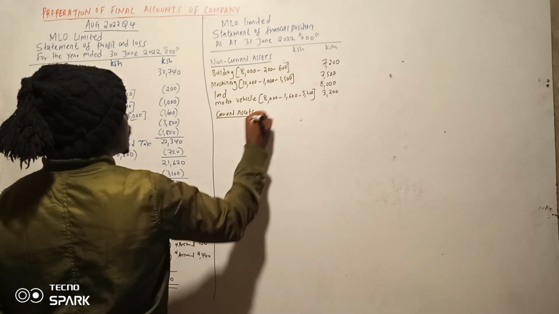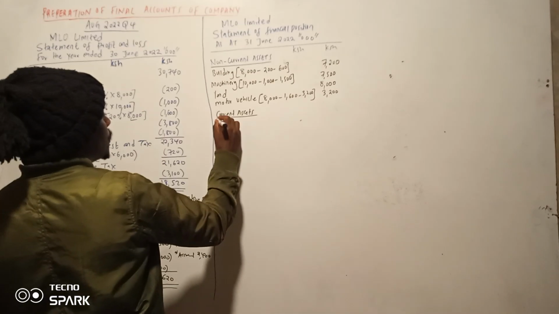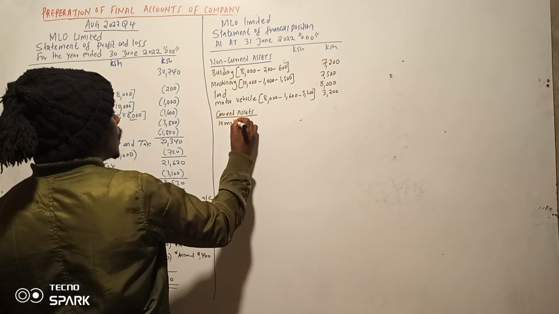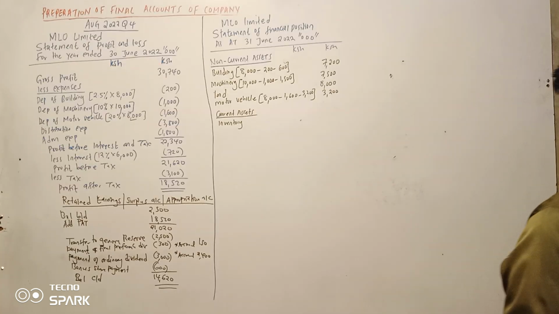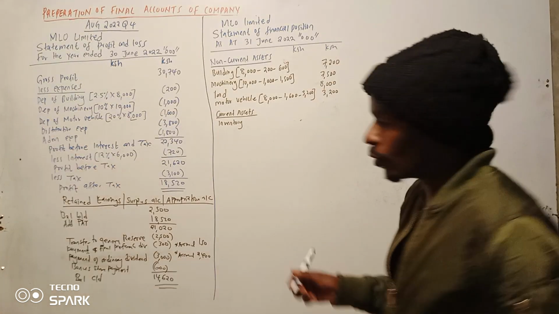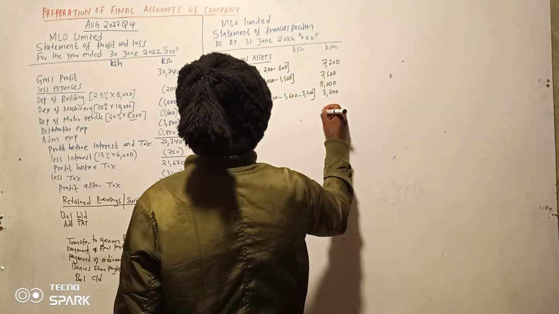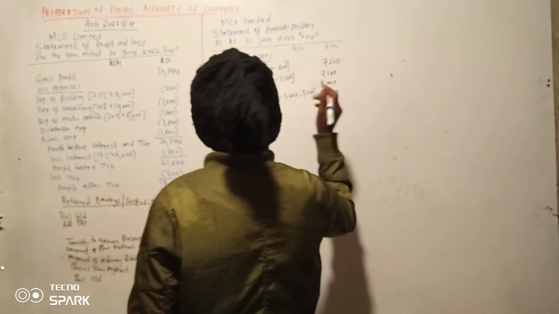Current assets. So kama kawaida tunaanza na inventory. So inventory at the end iko pale chini. Inventory as at 30th June, watuambia ni 4,000. I hope you can see it. 4,000.